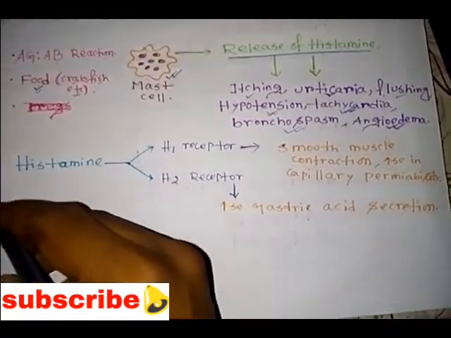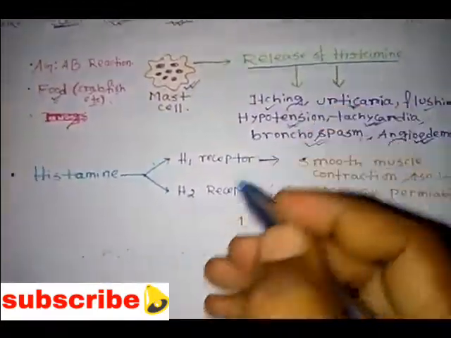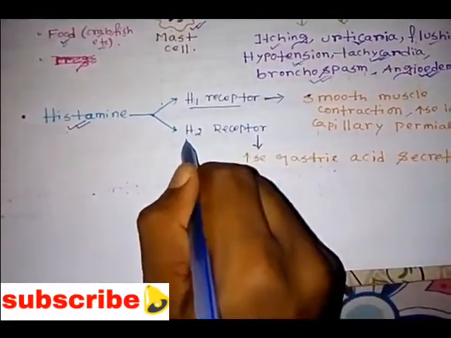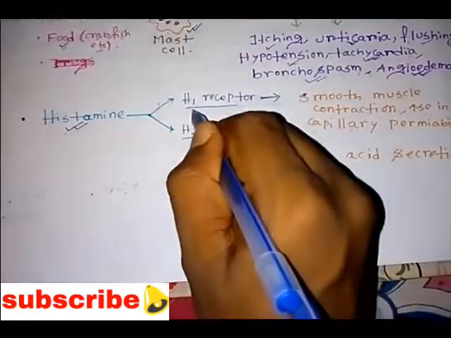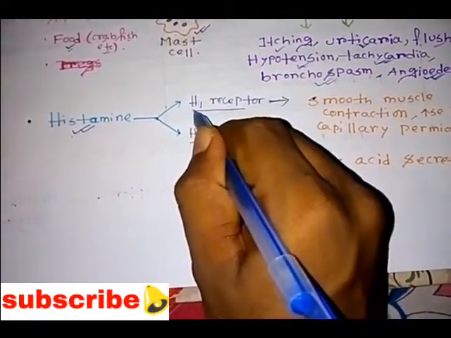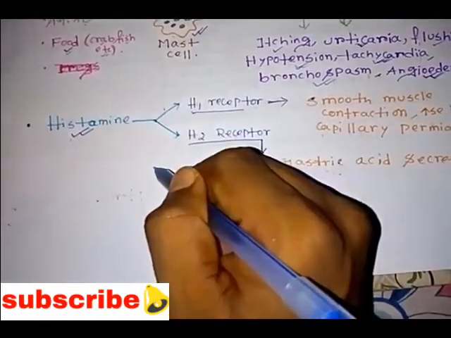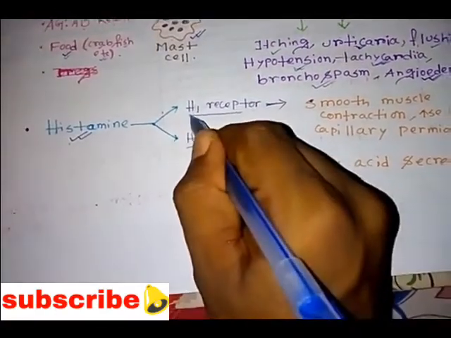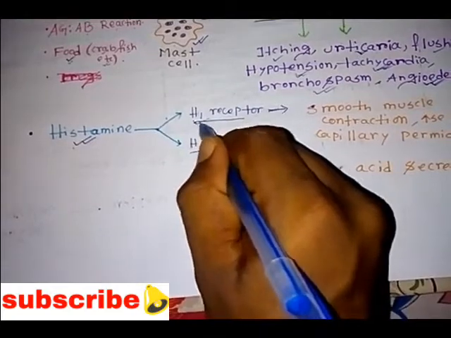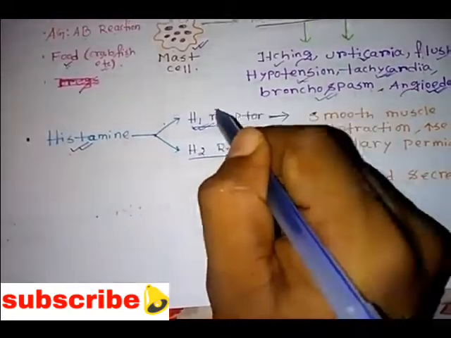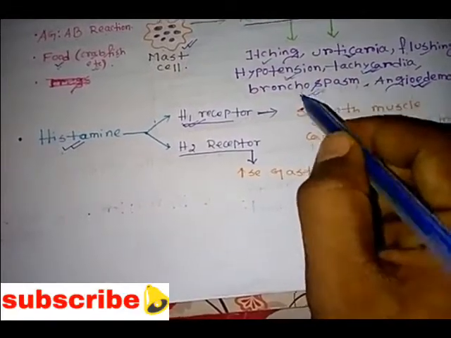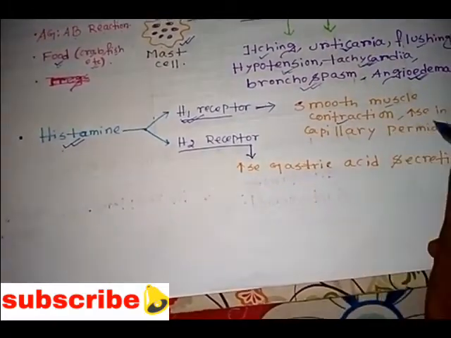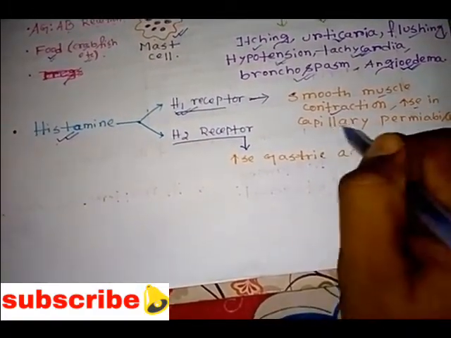Hope you understood. Next, we'll see that there are two different histamine receptors, the H1 receptor and the H2 receptor. Today we'll discuss the drugs against the H1 receptors, because antihistamines are the drugs responsible for blocking the H1 receptors. If the H1 receptor is blocked, smooth muscle contractions will be blocked, and we cannot see the increase of capillary permeability.